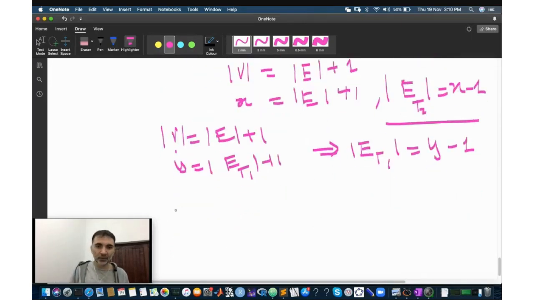What is the number of edges in the original graph?